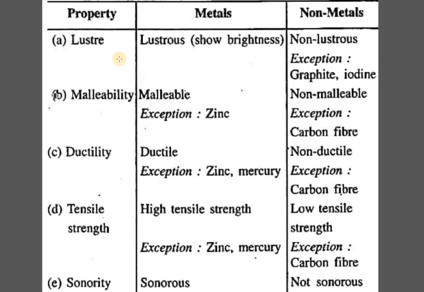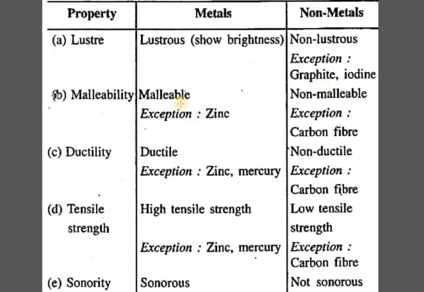So you can see in this property, luster. Metals are lustrous, whereas non-metals are non-lustrous. With these two exceptional cases, just remember graphite and iodine. So these are the exceptions, the two non-metals which are lustrous.